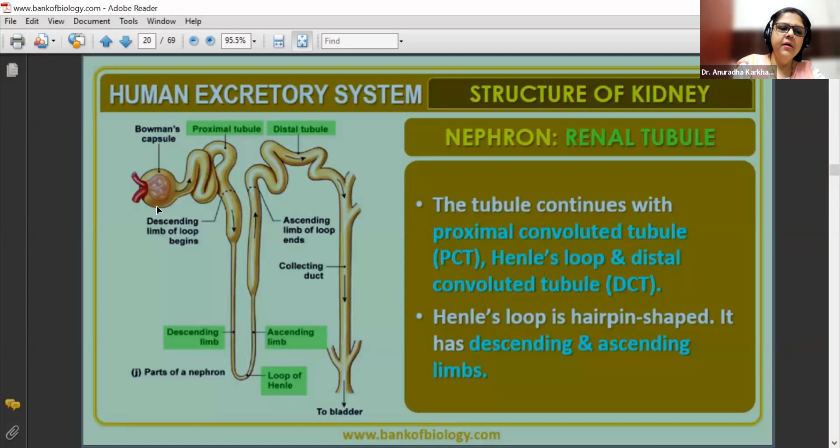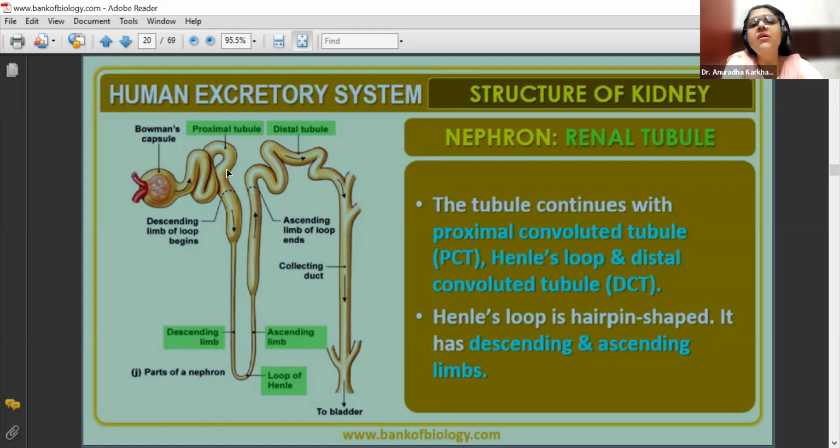This is our Bowman's capsule. Inside Bowman's capsule, this tuft of capillaries, that is glomerulus, has gone inside. No, it is not going to get entangled. It's a very synchronized portion. Okay. Fine. No, vasa recta is not here, beta. That will come later. So here you can see this is the broader one, that is afferent arteriole, which is moving inside this Bowman's capsule. Okay, the yellow part. Now this Bowman's capsule is going to have this particular neck region, and then you have got this tubule, which is going to be called as proximal convoluted tubule.